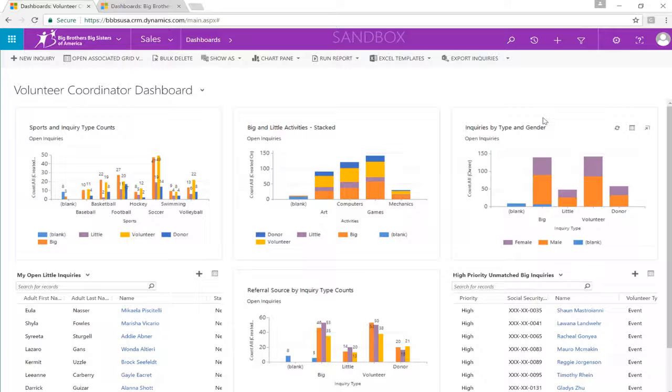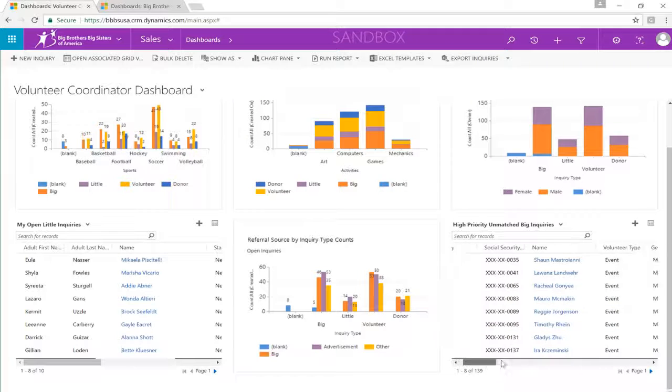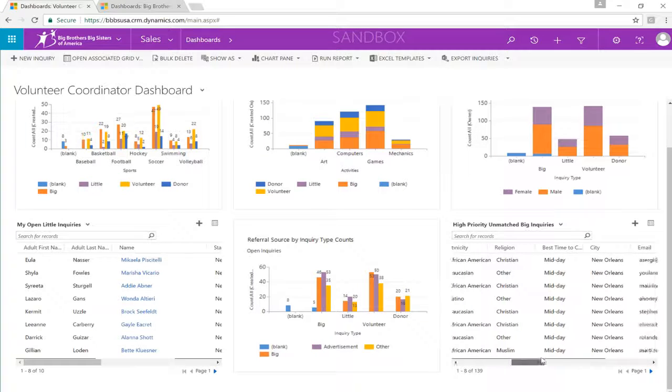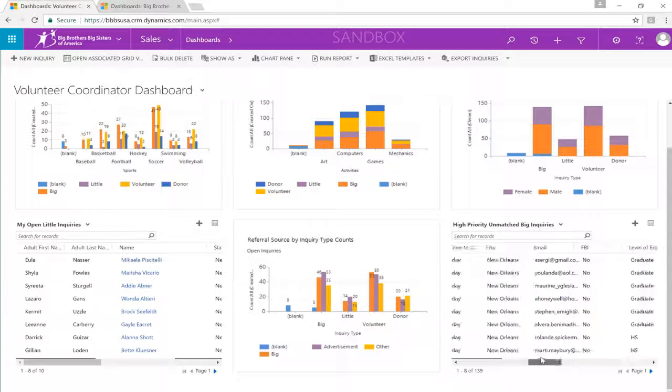Here over to the right, I can see the inquiry types by gender, being that the big and little must be matched based on those gender specifics. Down here in the bottom right corner, I can see a nice view of my high priority unmatched big inquiries. So the inquiries that have come into the system, I can see some specifics such as the masked social security number, the priority name, as well as specifics such as the age, ethnicity, religion that you all would want insight to right here on my dashboard.